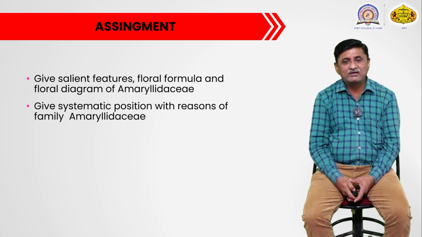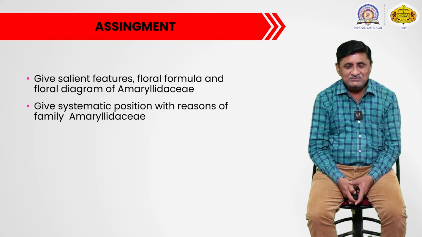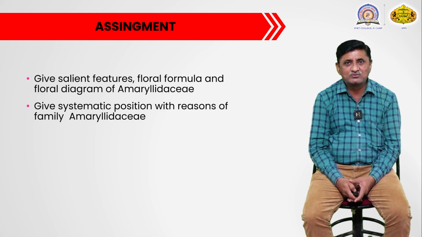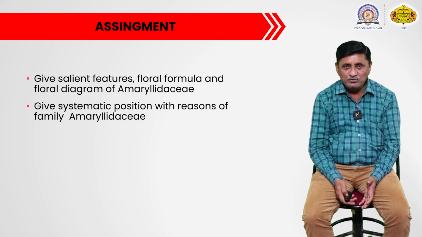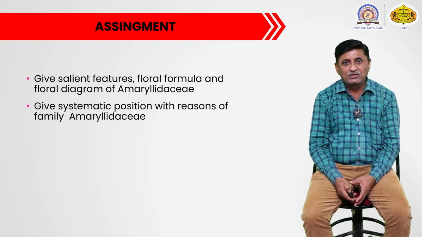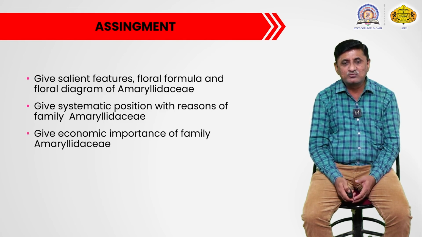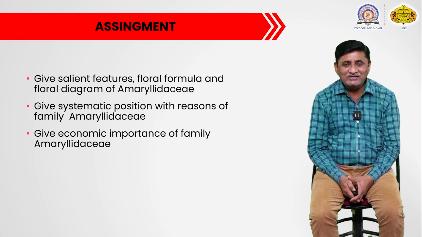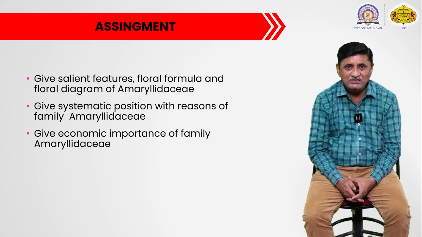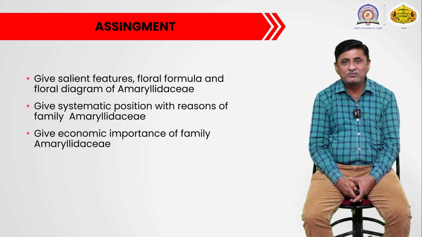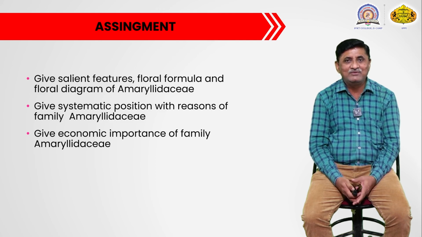Then give systematic position with reasons of family Amaryllidaceae. Again, what is the classification of this family in the Bentham and Hooker system, that you have to write down with reasons. And then there may also be a question like give economic importance of family Amaryllidaceae.